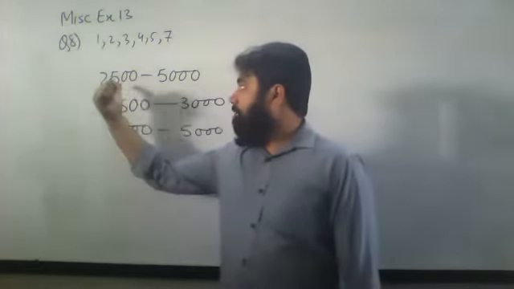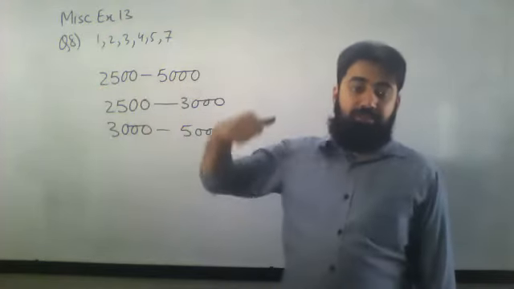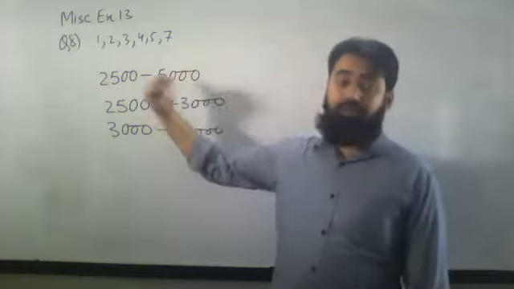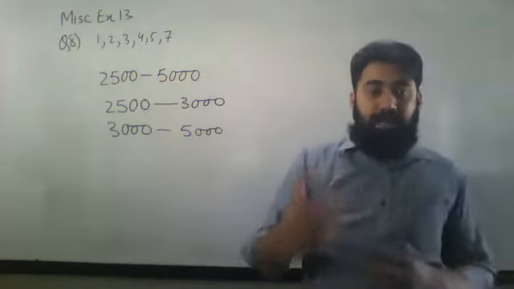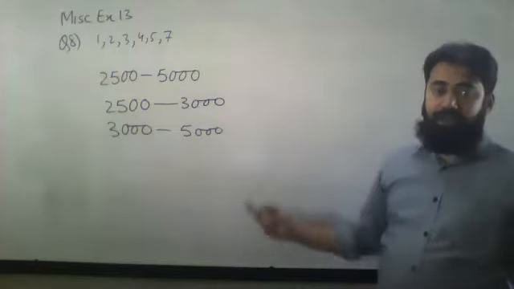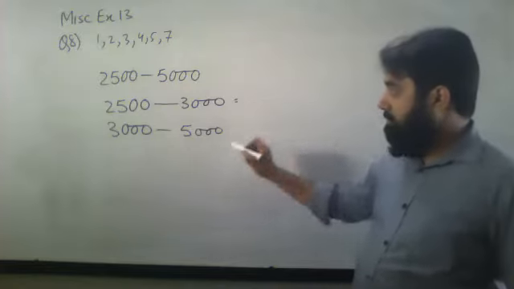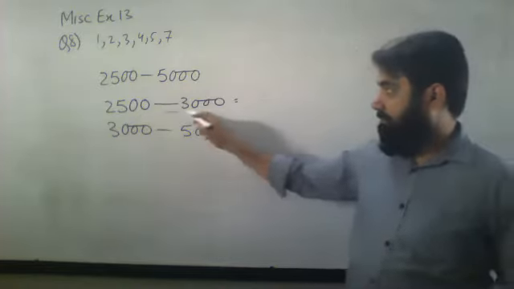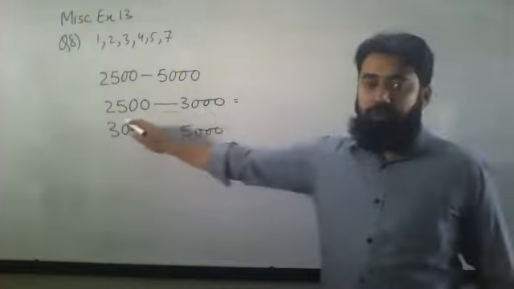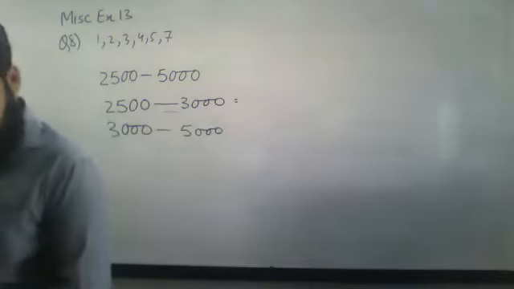But when I am taking from 2500 to 5000, it can be 3000 with 5, it can be 4000 with 5. So that will be making a lot of confusion over here. So we have divided this thing into two groups. First of all, I will be working with this one, and then I will go for the next one.